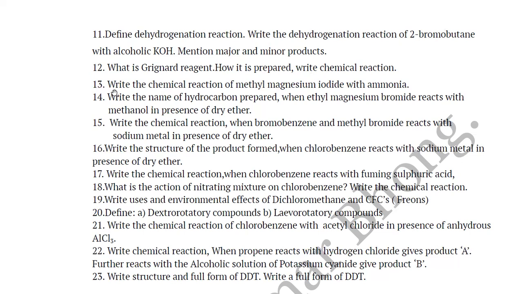Then number 13: write the chemical reaction of methyl magnesium iodide with ammonia. This is the Grignard reaction with ammonia. Then write the name of the hydrocarbon prepared when ethyl magnesium bromide reacts with methanol in presence of dry ether. This is also the reaction of Grignard reagent with alcohol. There are three reactions given in your textbook: with water, with ammonia, and with alcohol.